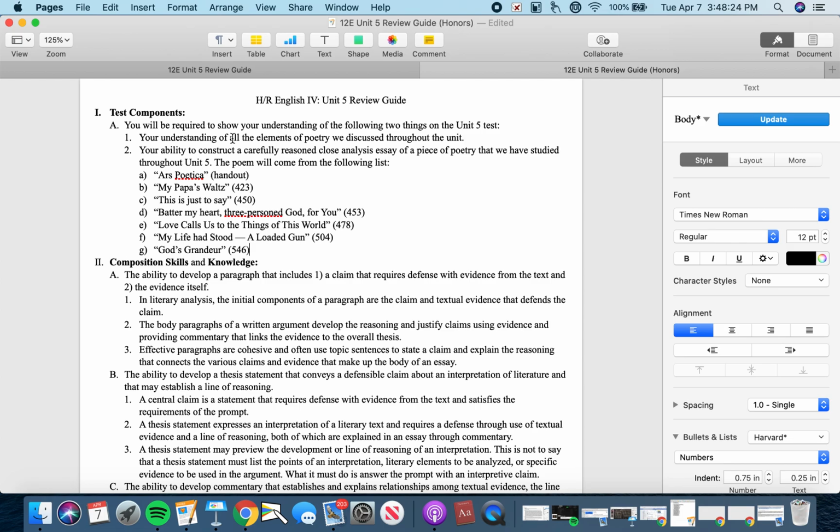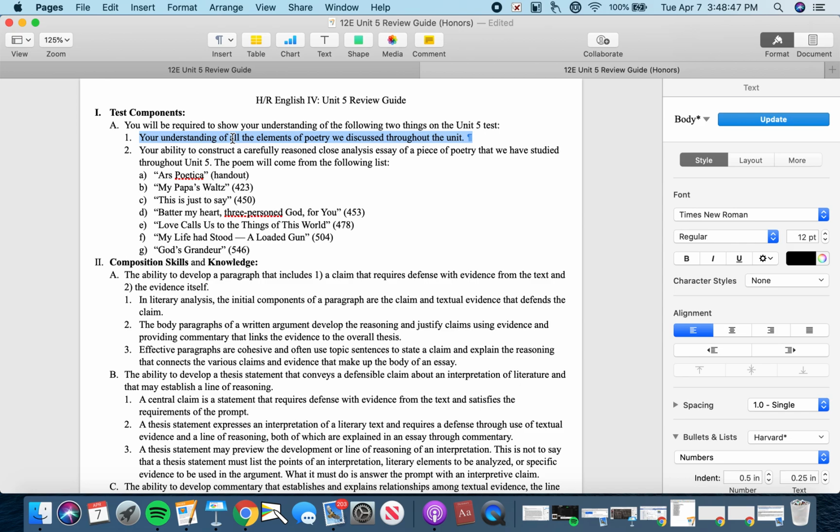In terms of the short response questions, they're pretty self-explanatory. I'm just going to call your attention to specific uses of literary elements in the poems that we've studied, and you are going to have to explain and identify various elements at work in various poems and to varying degrees of specificity.